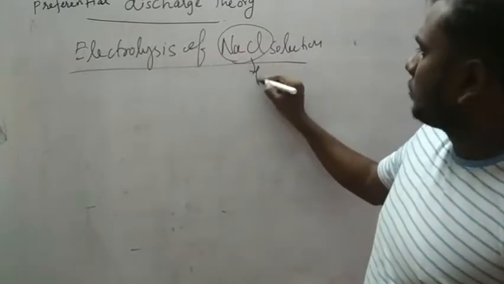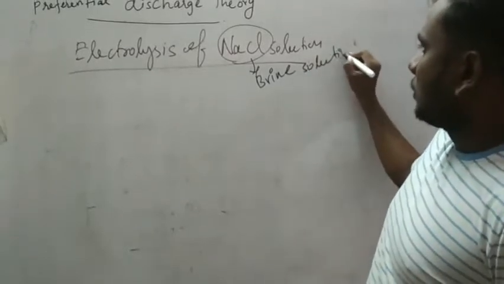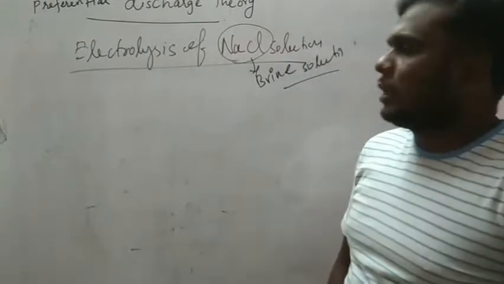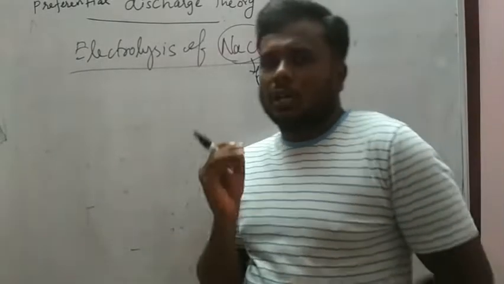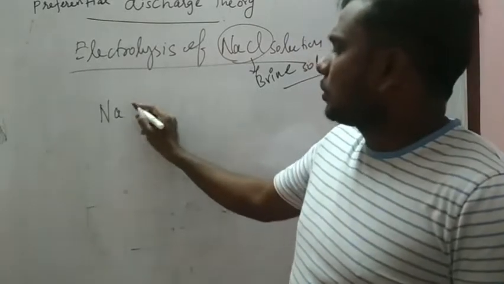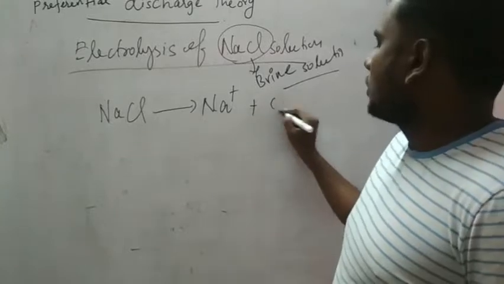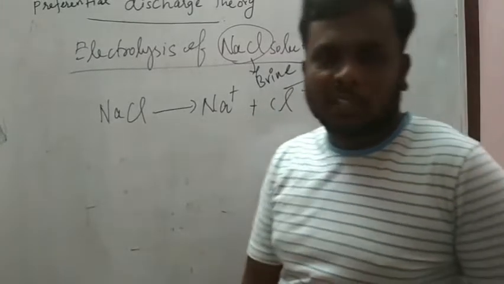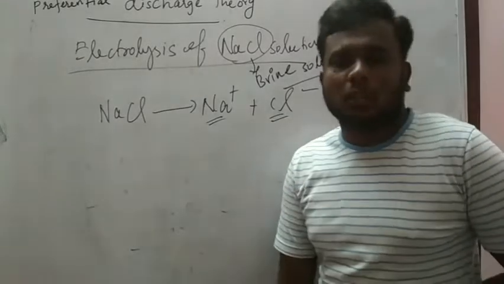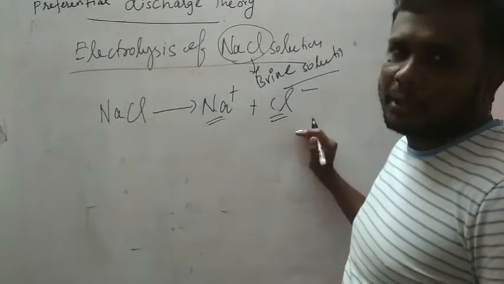Brine, B-R-I-N-E, brine solution. So electrolysis of sodium chloride, what will happen? If you are doing the electrolysis on a sodium chloride solution, what will happen? That sodium chloride will be ionized into Na plus and Cl minus, isn't it? Okay, it will be ionized into Na plus and Cl minus.